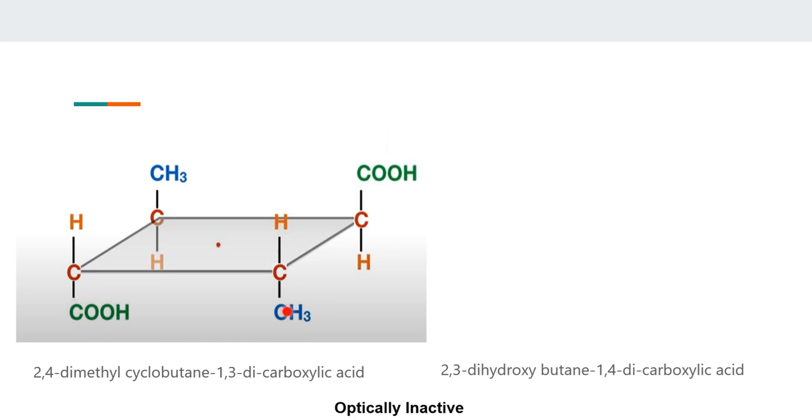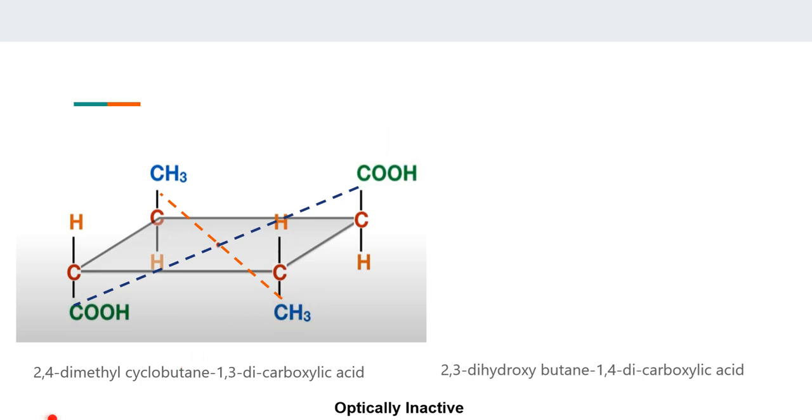Let's see what happens when I draw these lines from the center. If I draw it over here, it meets COH. Down here, it also meets COH. Similarly, if I draw the line over here, this meets CH3, and diagonally opposite it also meets CH3, right?